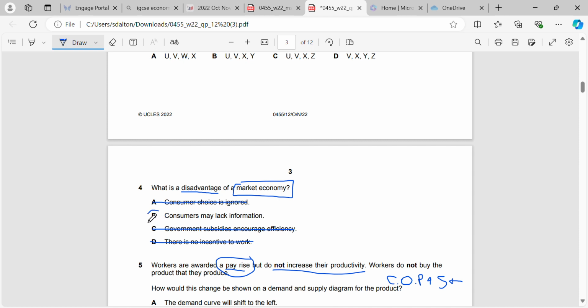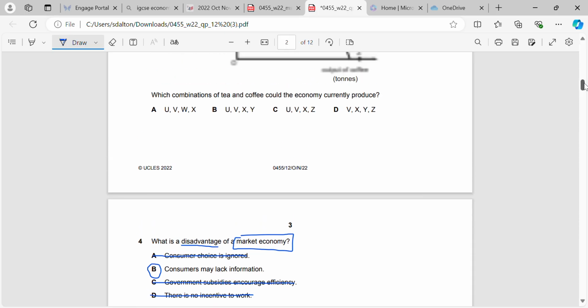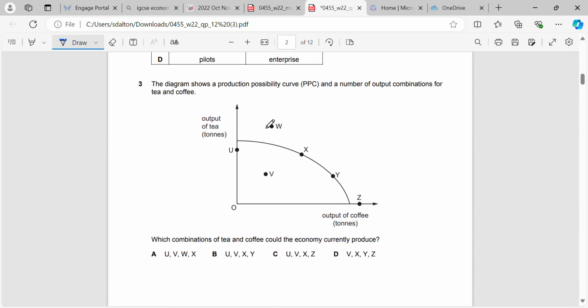But what we do know is that they'll lack information. There will be the existence of information failure in a market economy. And that information failure, lack of information, is one of the reasons why demerit goods will be over-provided and over-consumed, and merit goods will be under-provided and under-consumed.